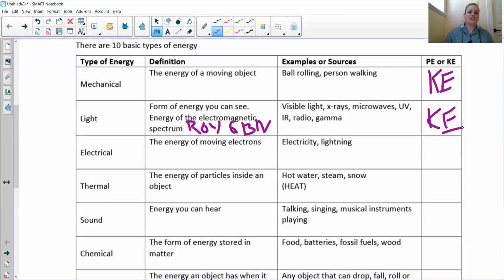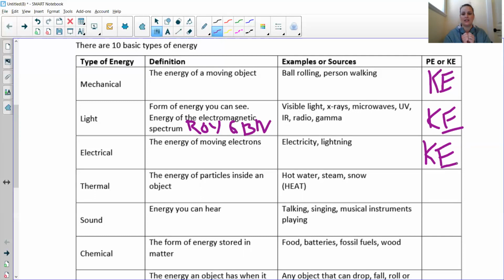Okay. Electrical is the energy from the moving electrons going from the negative terminal to the positive terminal, or between charged particles like lightning. This is kinetic energy again, because the electrons are moving. Thermal energy is the energy of particles inside an object, whether they're moving lots or not moving at all.